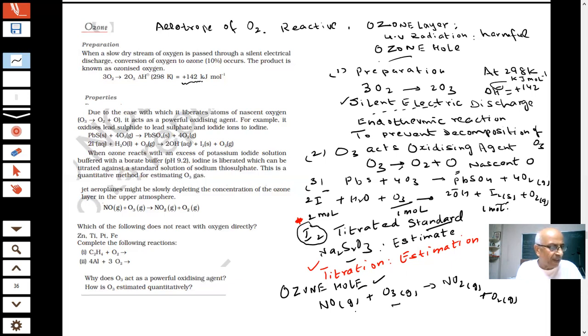There are other ways in which ozone is being consumed: exhaust gases from supersonic planes, certain aerosols which we are spraying, aerosol sprays, and refrigerants, the use of freons which are used in aerosols. So this problem is already there, and attempts have been made to check it. When we know the problem, we can handle it.